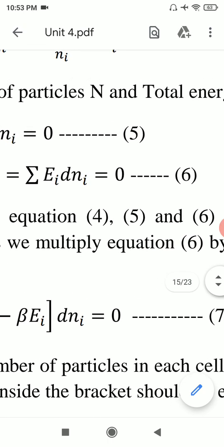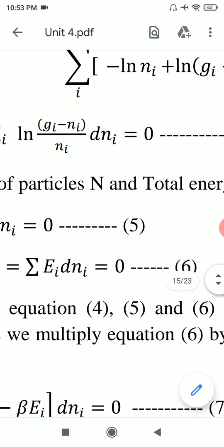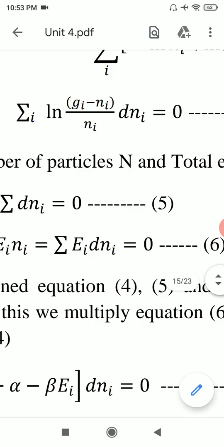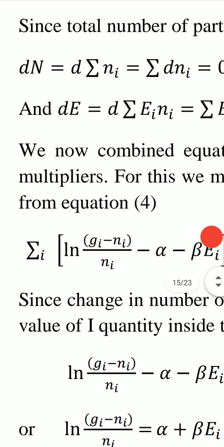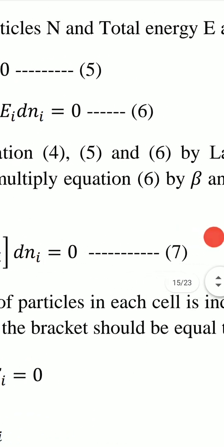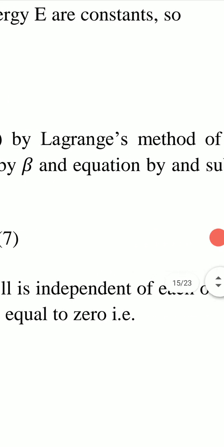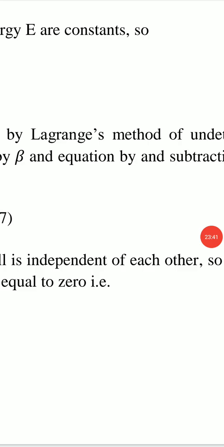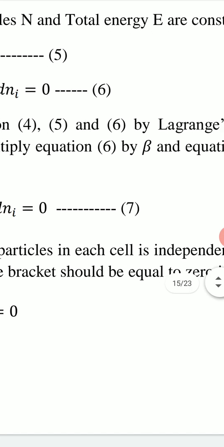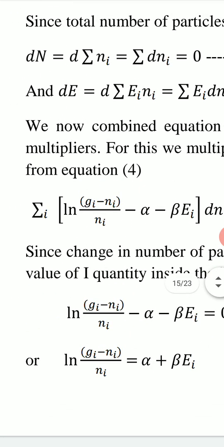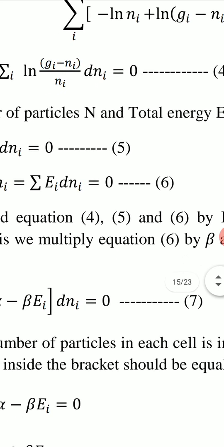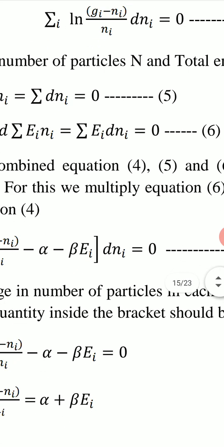This is equation 6. Now we combine these three equations, equations 4, 5 and 6, by using Lagrange's method of undetermined multipliers.